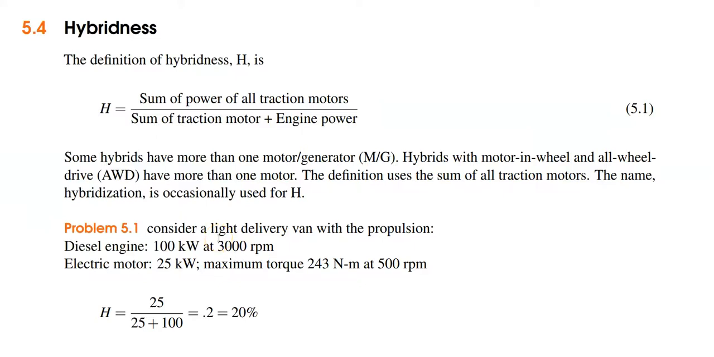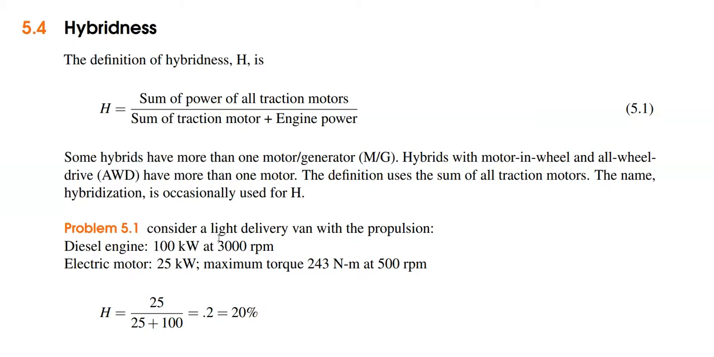Hi everyone. Our next topic is hybridness of a hybrid vehicle. The definition of hybridness is that it is the ratio of the sum of power of all traction motors to the sum of traction motor plus engine power. That is the definition of hybridness, where the sum of traction motor power plus engine power is the total traction power. So the concept of hybridness can be better understood with the help of a problem.